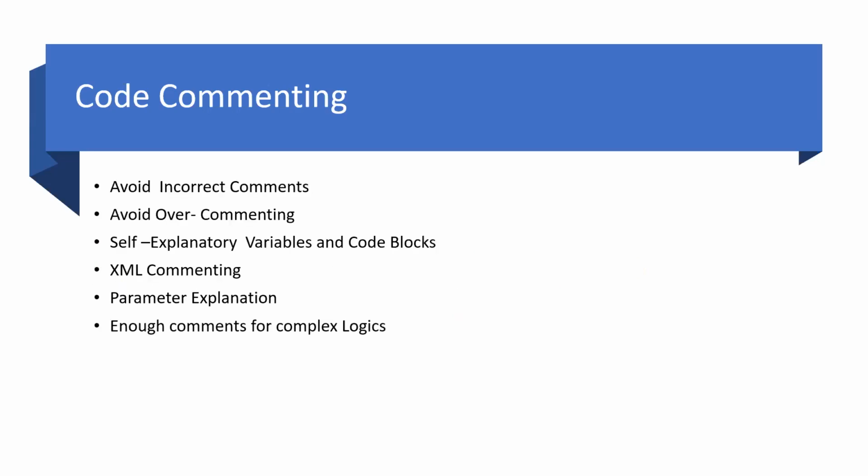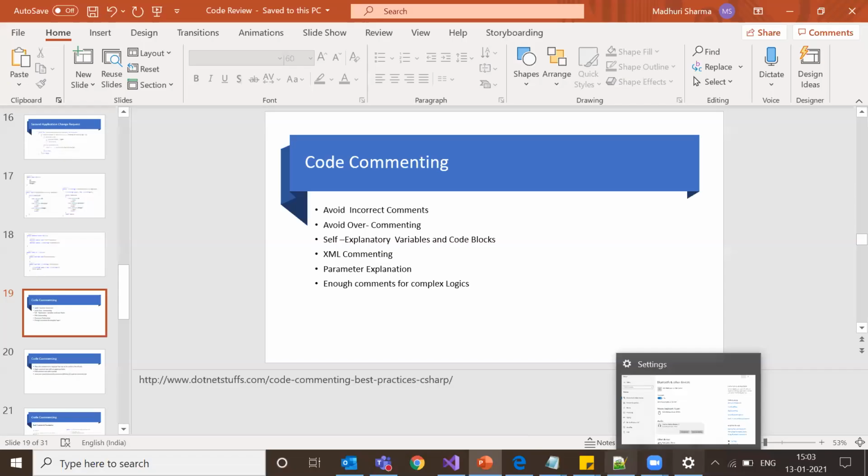We should always have XML commenting. What does that mean? XML commenting is basically used while we are giving comments for methods. Let's say we have a method, and I'll just share my screen.